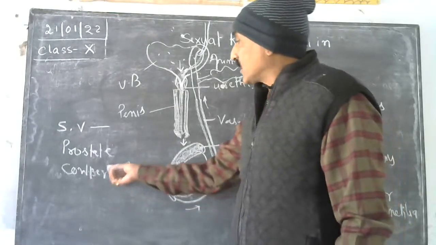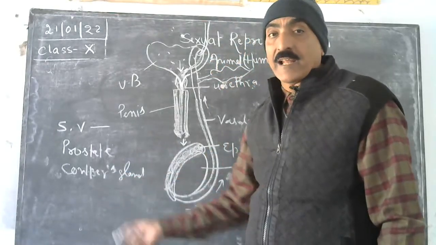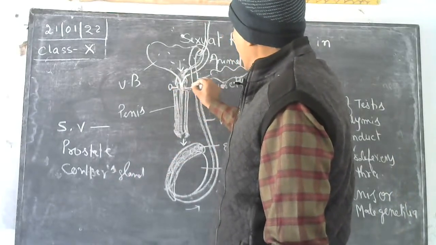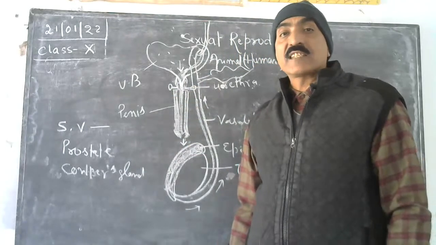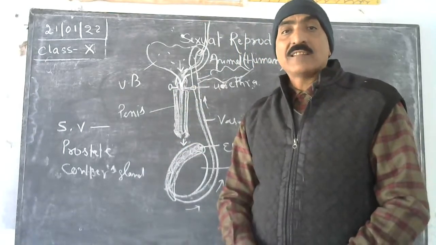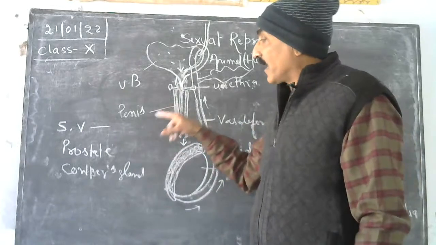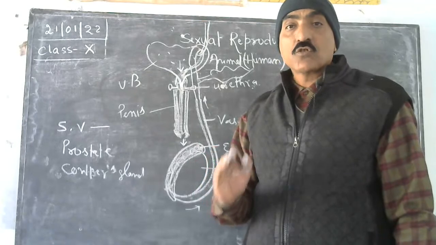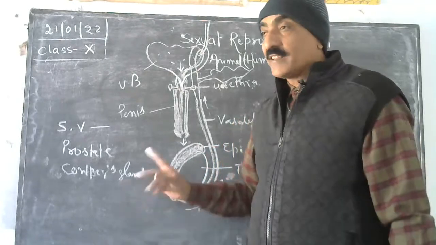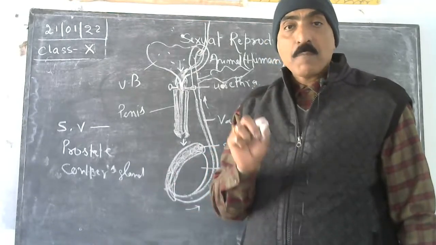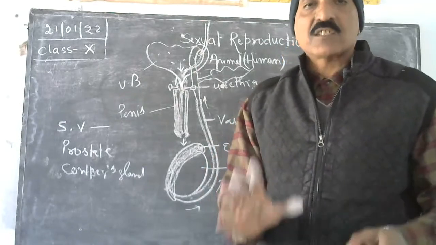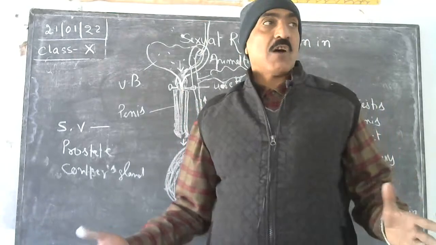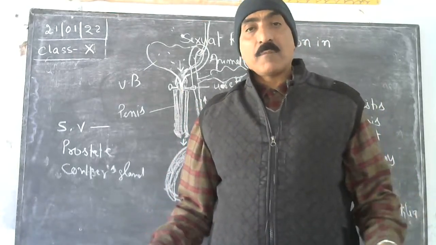And now last one is called Cowper's gland. This is a pair of Cowper's gland like this. This pair of Cowper's glands secrete one of the important chemical, and that is called lubricant, that helps the sperm to reduce the friction force so that it may not get smashed. In this way, sperm plus seminal secretion together is considered as semen, and semen comes out and that is the male reproductive system.